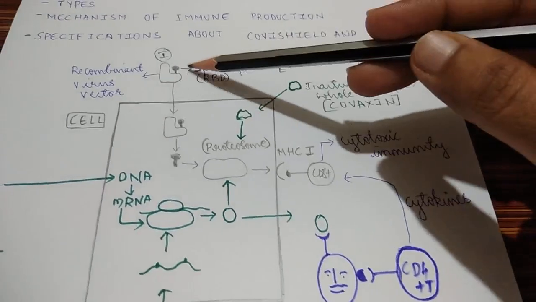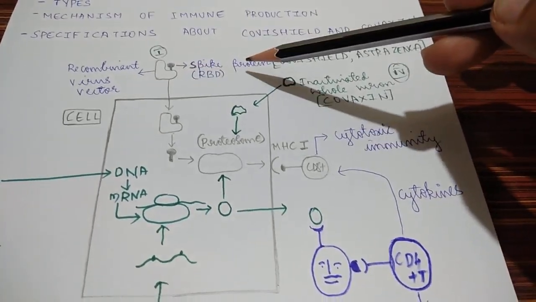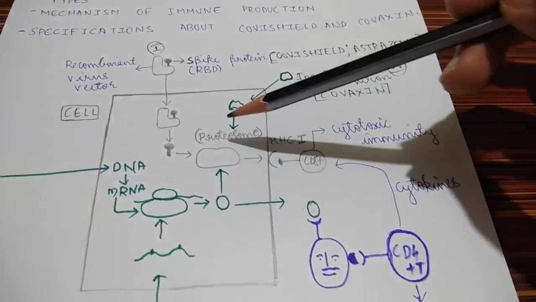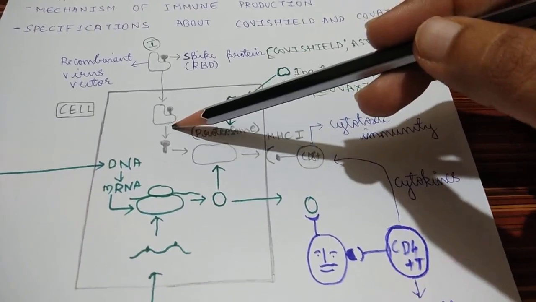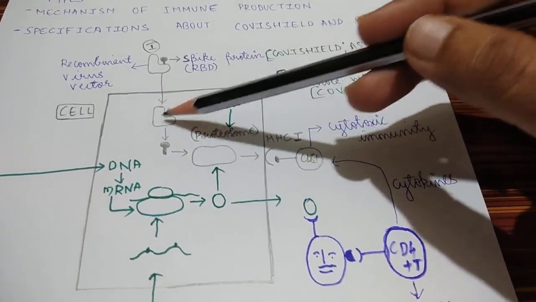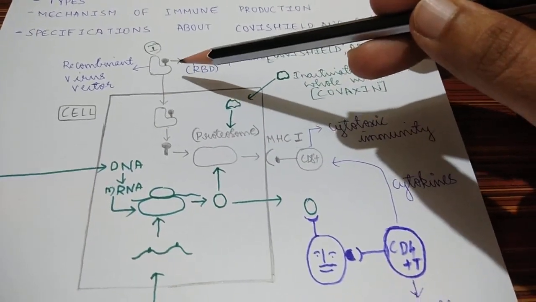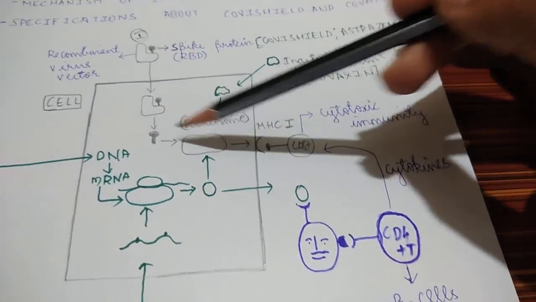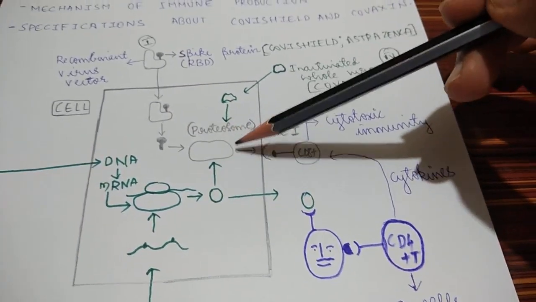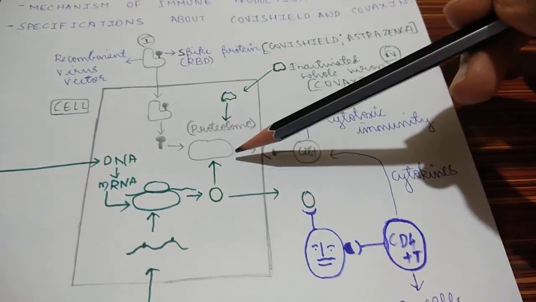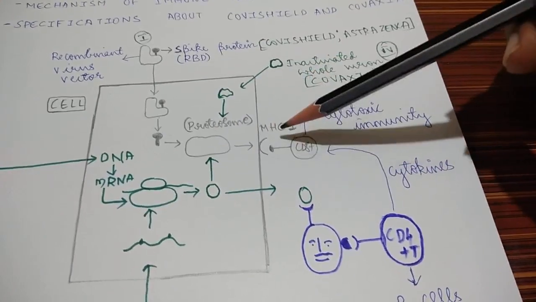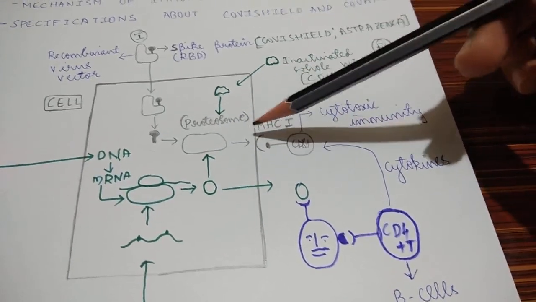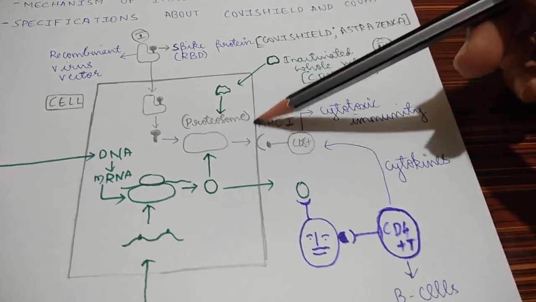Understood? The recombinant virus vector containing the spike protein enters the body. After entering the cell, the spike protein is detached from the recombinant virus vector, because the role of the vector is done; it just helps in moving from outside to inside. This spike protein enters the proteasome. Here the spike protein is cleaved, and the antigenic part of that spike protein is taken to the cell membrane. This antigenic part is presented to the CD8 by MHC type 1.